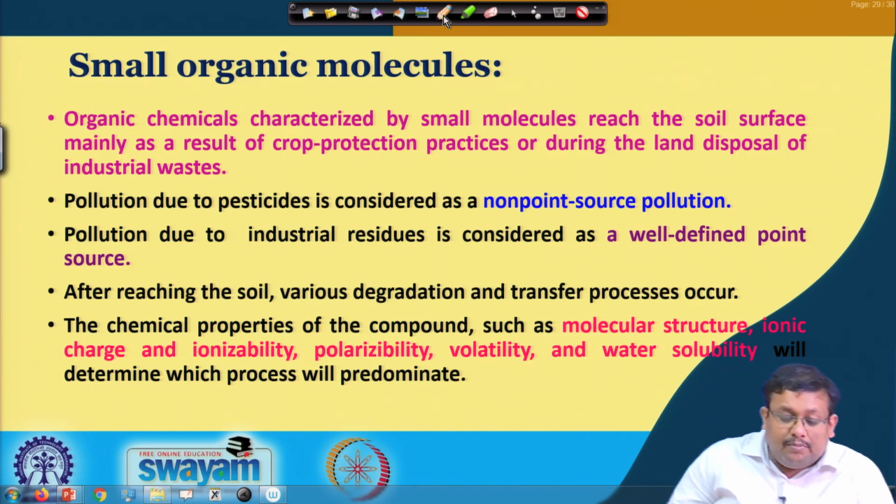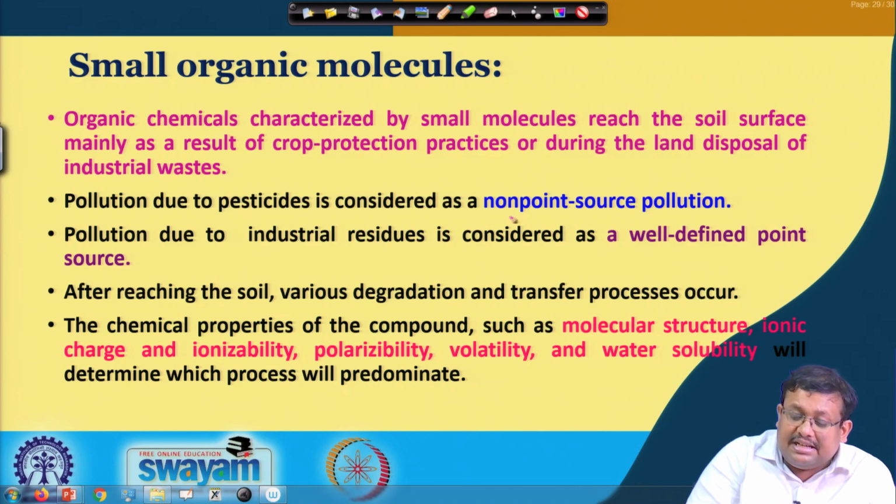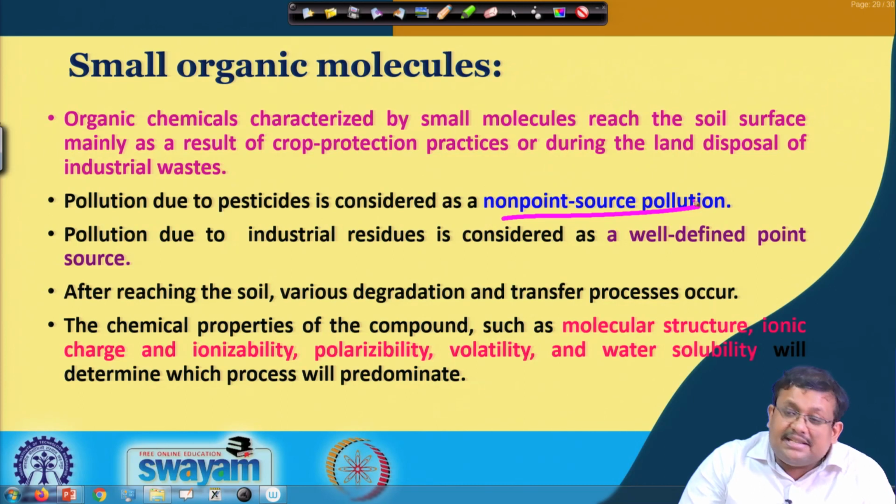Now, pollution due to pesticide is considered as a non-point source pollution obviously. Because pesticides are applied in different agricultural fields, when there is a rainfall and subsequent runoff, this pesticide will move along with the soil particles and creates a non-point source pollution to the nearby water bodies.